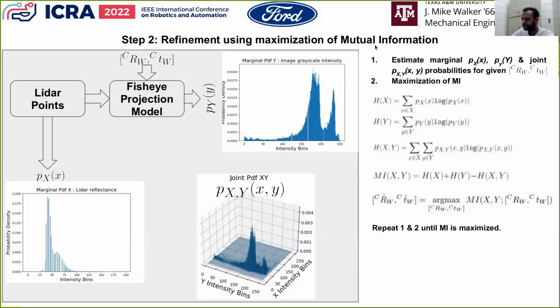In step two, we refine the initial camera pose obtained in the previous step by maximizing the mutual information between the fisheye image and the LiDAR map. The process involves calculation of individual and joint probability density functions and entropies for both LiDAR intensity and fisheye grayscale values for a given fisheye camera pose. The goal of this step is to search for the camera pose which maximizes the mutual information between the fisheye image and the given LiDAR map. In our project, we use a grid search-based method to solve the optimization problem.